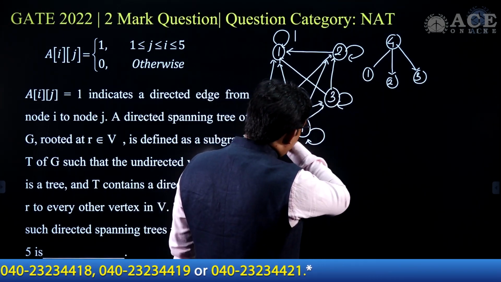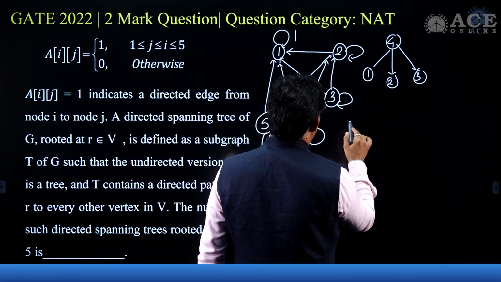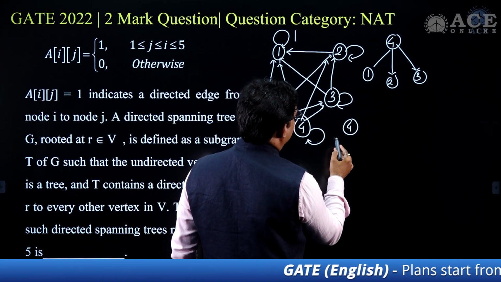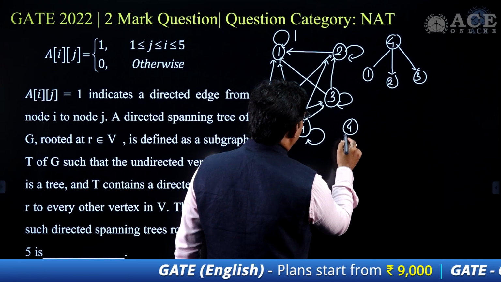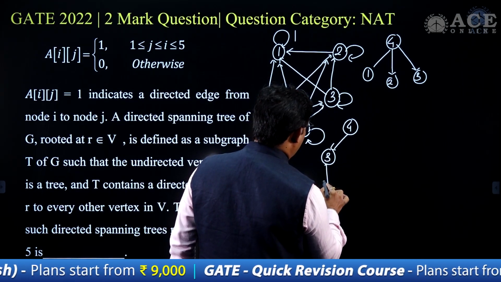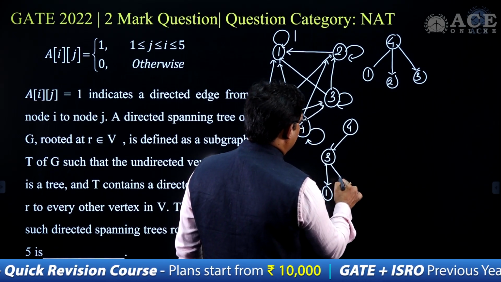Okay, now for 3 we have 2 spanning trees possible. So that possibility I would like to write here: for 4, I can go as a spanning tree in this case to 3, and from 3 I can go to 1, and then I can go to 2. That is possible in this case.